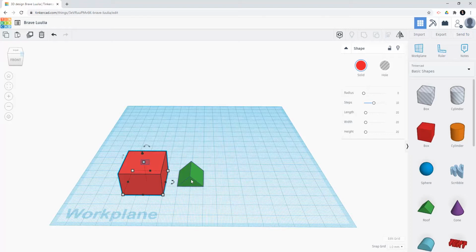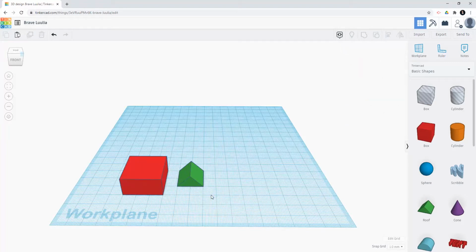Next, if you would like to change the height of the object, click on the white dot on the middle of the top. Change the number 20 to 15. If you would like to move the object, simply use the left click or use your finger to hold the object and drag to another place.